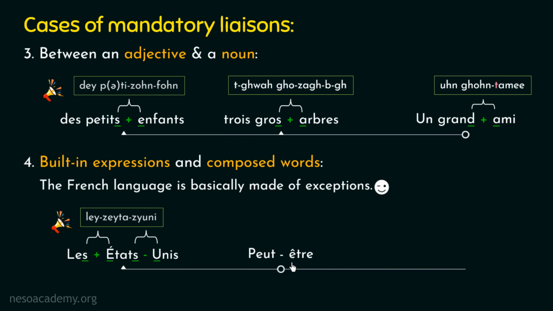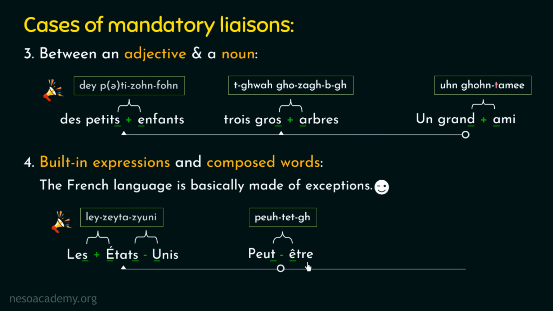So here we can see that the conditions of the liaison are satisfied, so we can say that the liaison will be applicable here. But now we need to verify whether this liaison is mandatory or not. So this combination of two words that you can see here is an example of a built-in expression in French, which means maybe. Hence, this example belongs to the fourth case of mandatory liaison. So the liaison will be mandatory here. And after applying the liaison, we will pronounce it as peut-être. Peut-être. I am repeating it again. Peut-être. It means maybe. Alright, so that's all about this example.